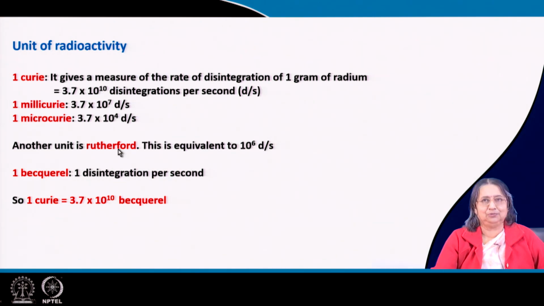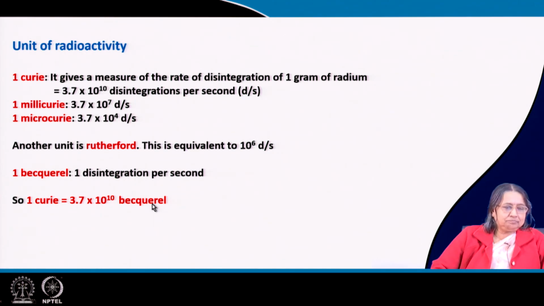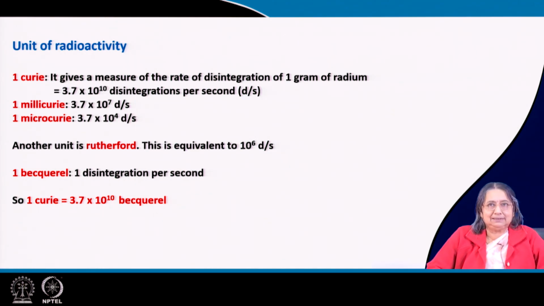Okay. There is Becquerel also: 1 Becquerel is 1 disintegration per second. So, 1 Curie is nothing but 3.7 into 10 to the power 10 Becquerel. Okay. There are different units for radioactivity.